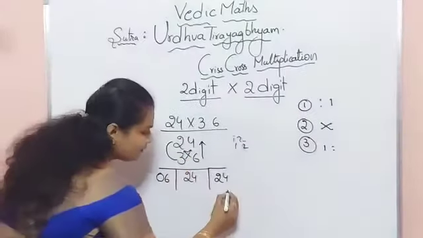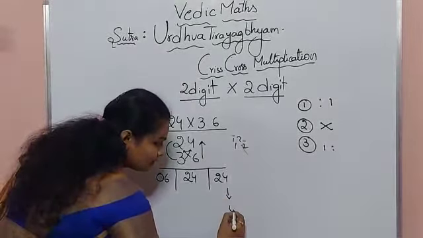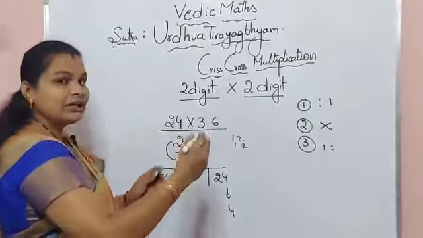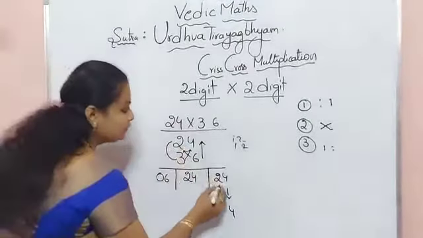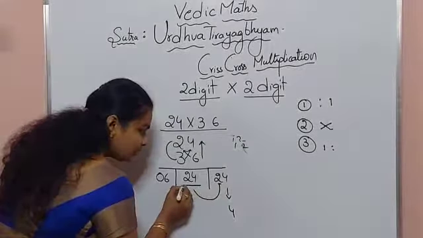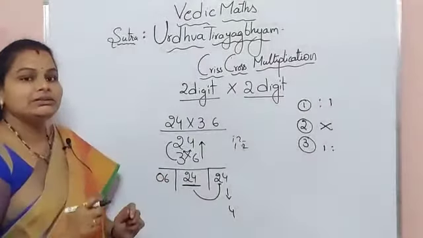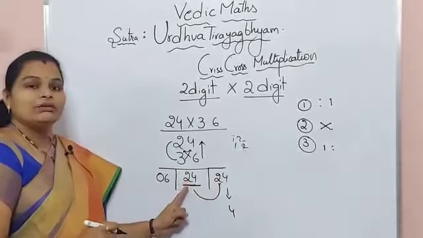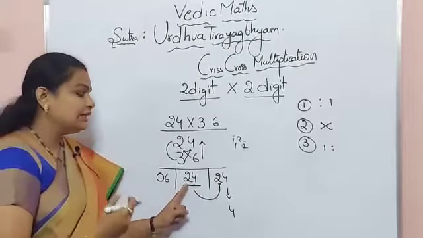So here the ones place 4 will remain the same. Now when we are carrying, we should add the number to the number, not to the digit. So 2 is added to 24. Don't add to the single digits like that.